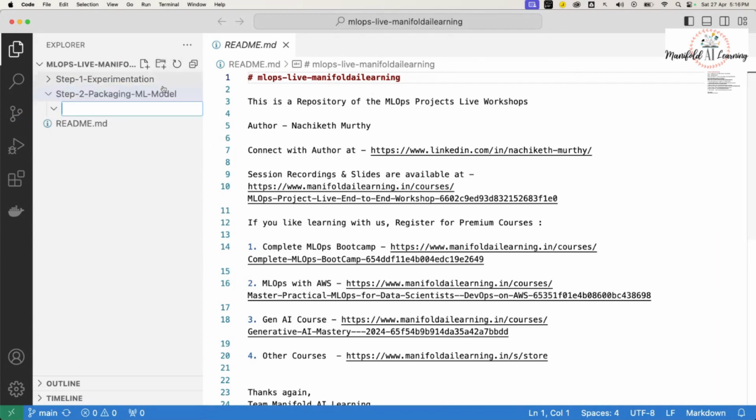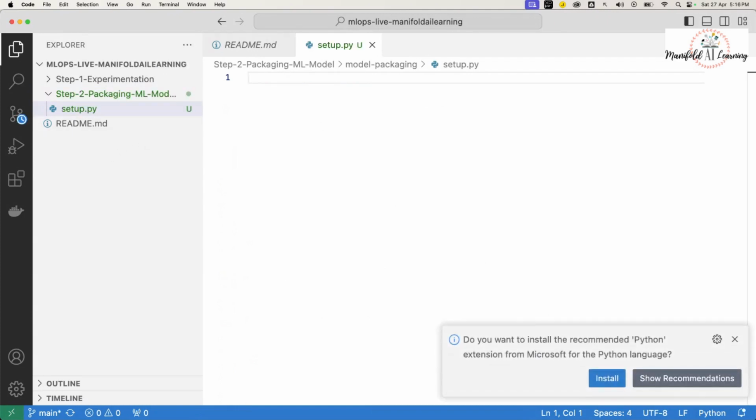Inside this, I'll create one more folder, where I'll mention all the files and everything that is required. Maybe I'll name it model packaging. Now let's go ahead and create a folder structure. You are already aware of the various files that we need to build. If I want to create it as a package, the important file in the root directory is setup.py. That's the file that I want to create.